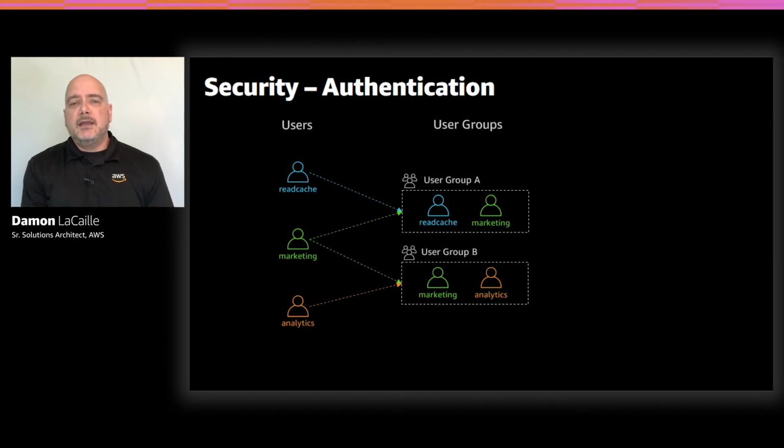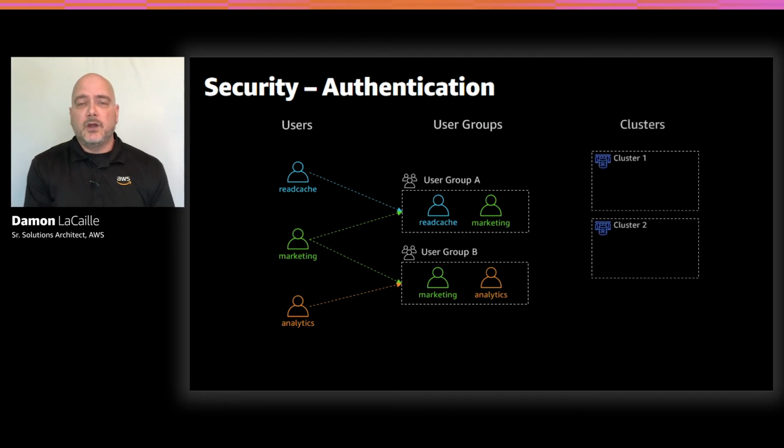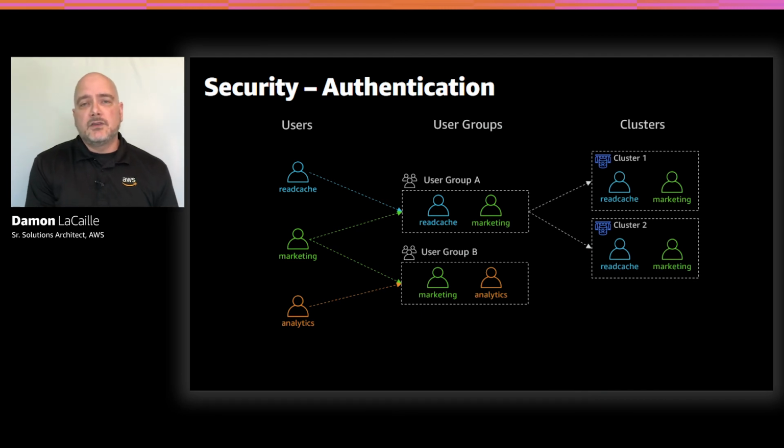So when we create or modify an ElastiCache for Redis cluster that supports this role-based access control, we can use these user groups against that cluster and have some actions cascade to it. So we're assigning user group A, which contains the read-cache and the marketing users, to both clusters 1 and 2. And when we do this, it's going to create those users on that cluster. And then you can use those user accounts to connect to any node inside of that cluster, regardless of the node, read-only or primary. Now let's assign user group B to cluster number 3.